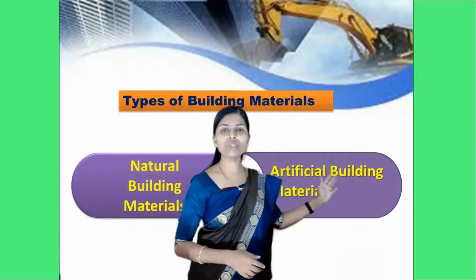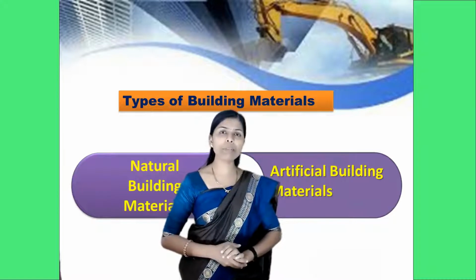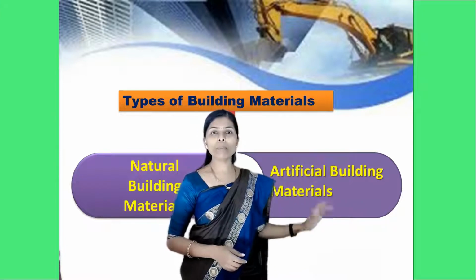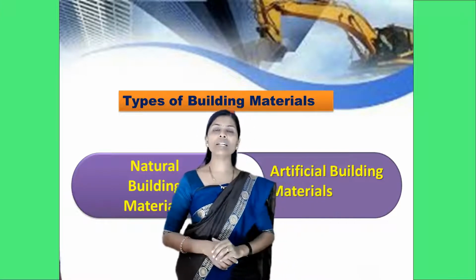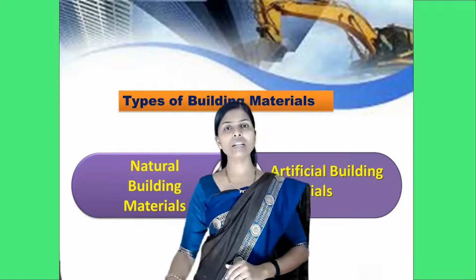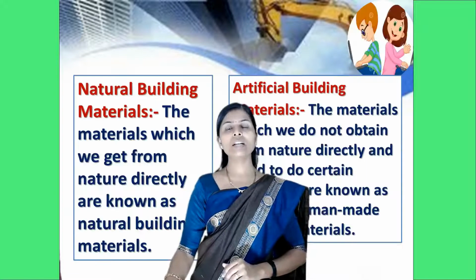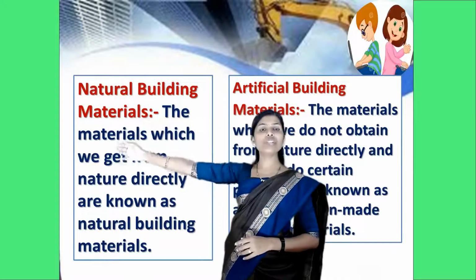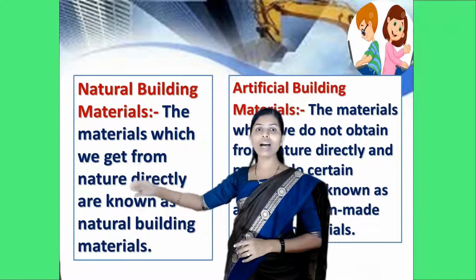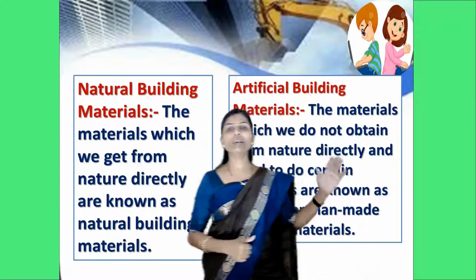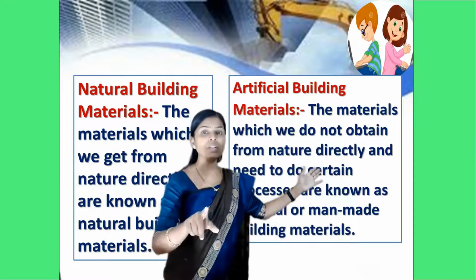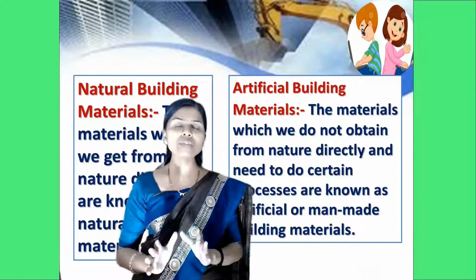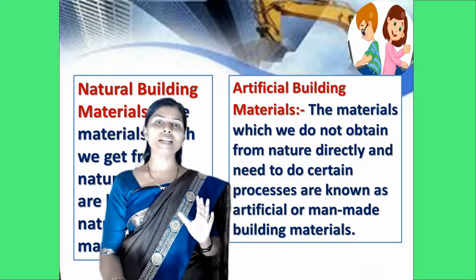And second, artificial building materials. Artificial building materials means man-made materials. These materials are prepared or made by human beings. Now, let us see the different types of building materials. The materials which we get from nature directly are known as natural building materials, and the materials which we do not obtain from nature directly and which need certain processes are known as artificial or man-made building materials.